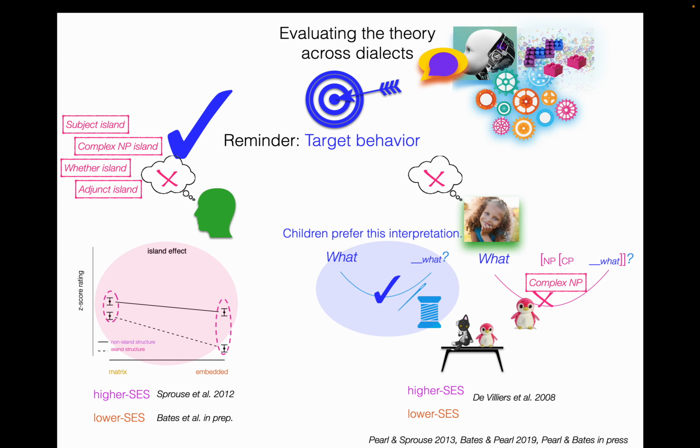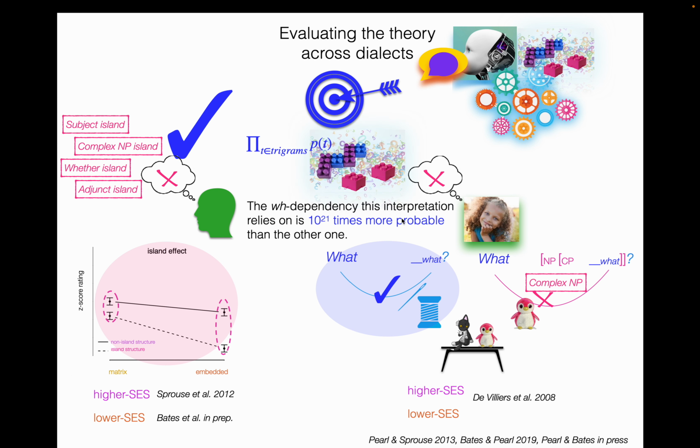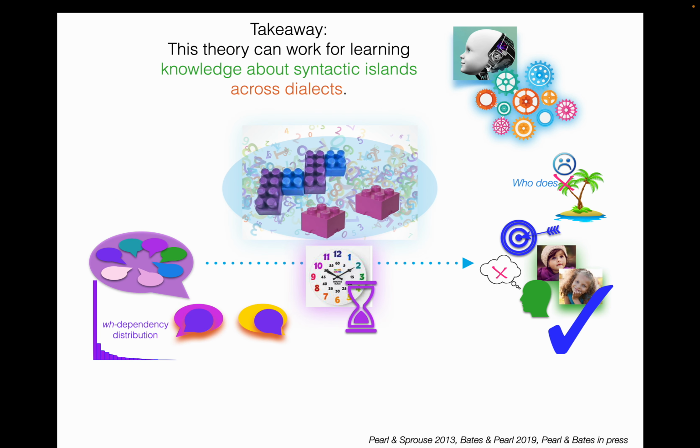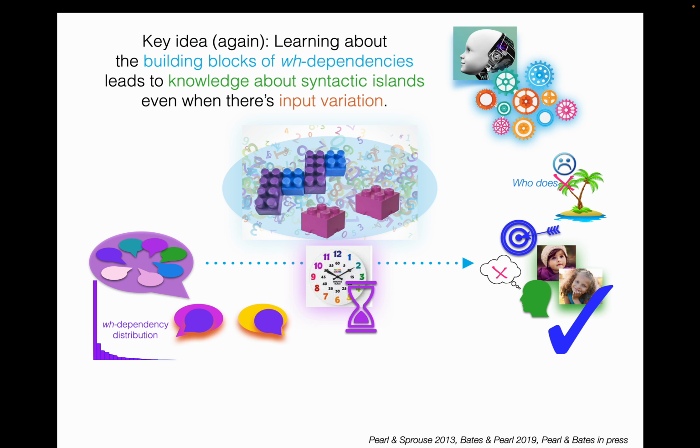And when we look at the child judgment behavior, children are preferring this interpretation, and the WH dependency this interpretation relies on is a heck of a lot more probable than the other one. In this case, 10 to the 21st times more probable. It's a lot. So the model child's going to really prefer it as well. So that's good. We have the right preference behavior. And so the takeaway then is that this theory can work for learning knowledge about syntactic islands across dialects. In particular, the building blocks of WH dependencies can lead to knowledge about syntactic islands if you learn those, even when there's this kind of input variation.